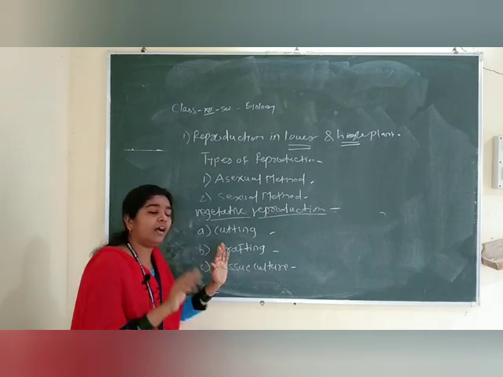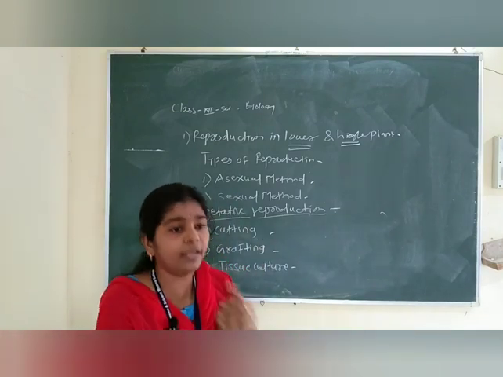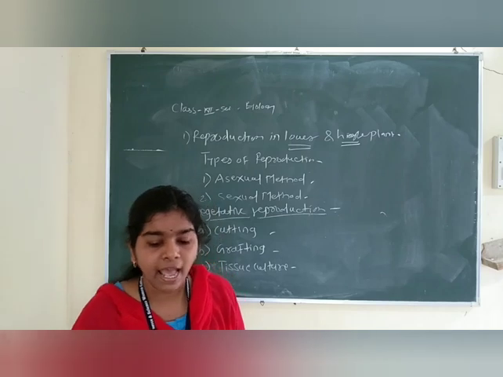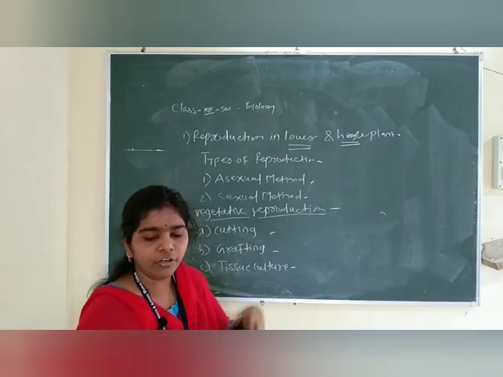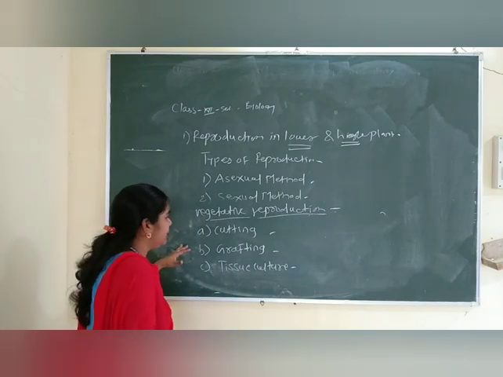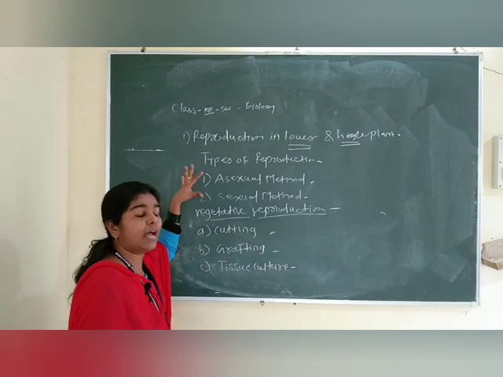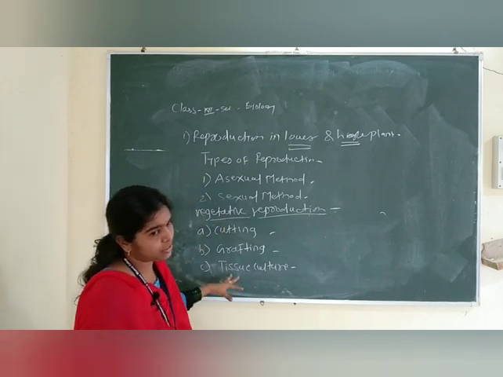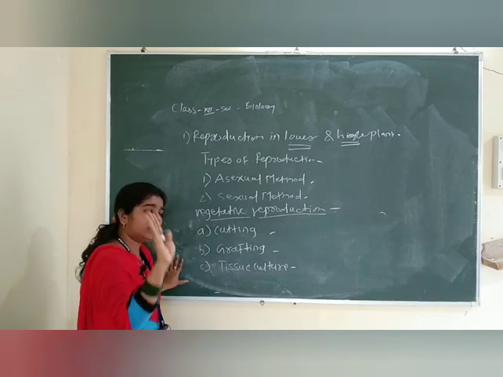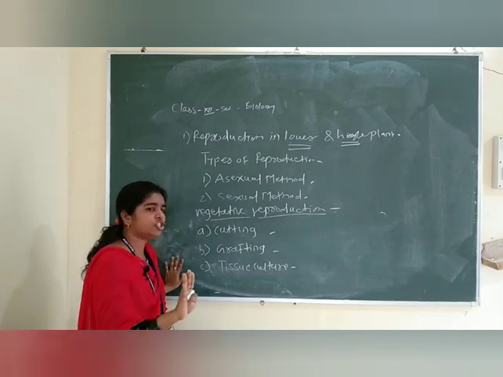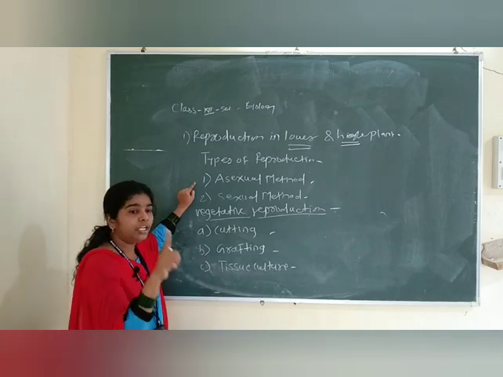Agriculture and horticulture exploit vegetative reproduction, right? Means all these methods are used for agricultural and horticultural purposes. So mind it, cutting, grafting and tissue culture, these all are the artificial methods but parts of asexual reproduction.